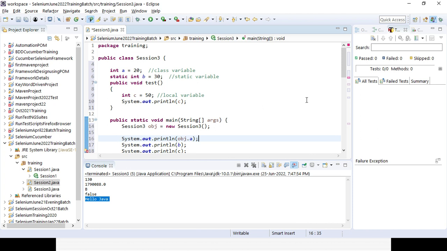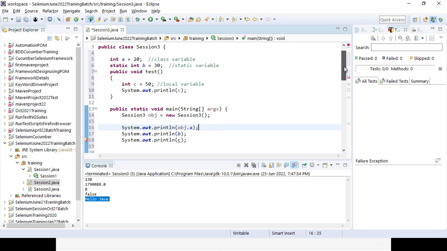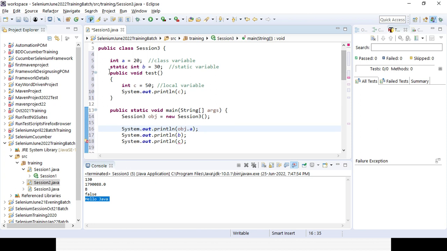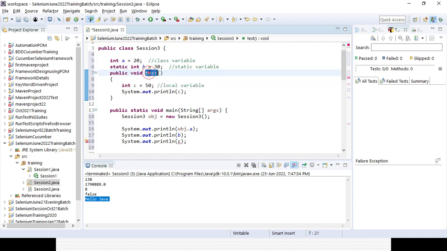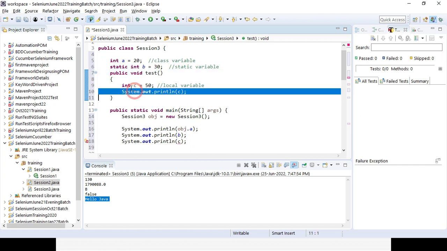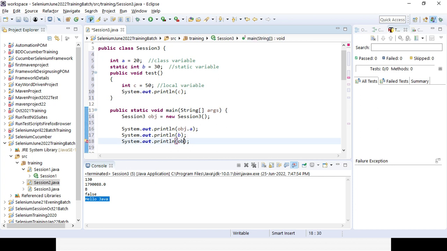For the other local variable you cannot use any way. So a local variable is only accessible in the local method. It cannot be used in the main method, but you can call that method name itself. Then you can automatically print out whatever value is there. Otherwise you cannot use them. So how can you use it? You need to create the object, then you need to call that method.